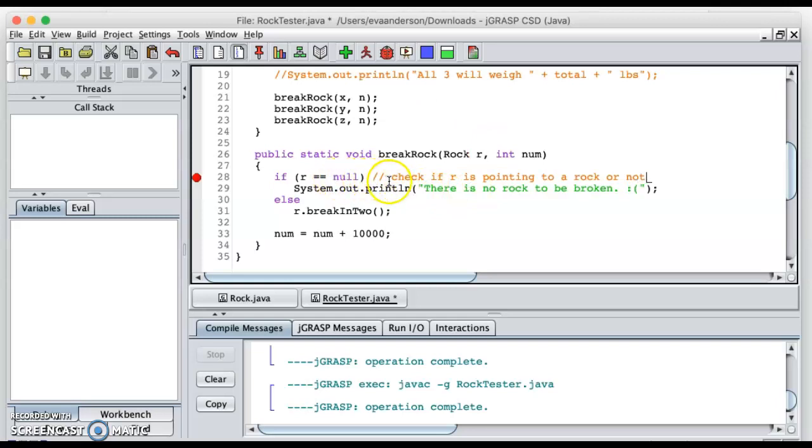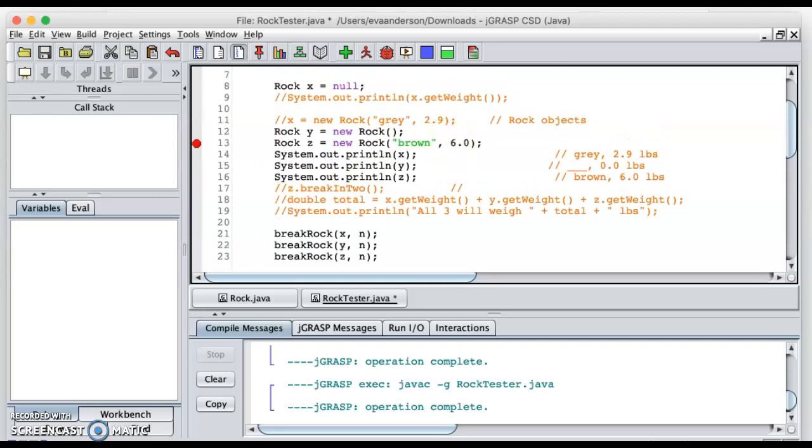So if r equals null, that means r is not pointing to a rock. Else, r is pointing to a rock. So this lets me know whether I'm pointing to a rock.